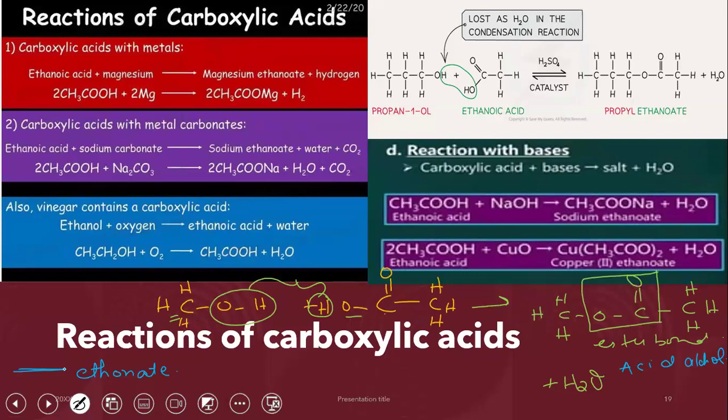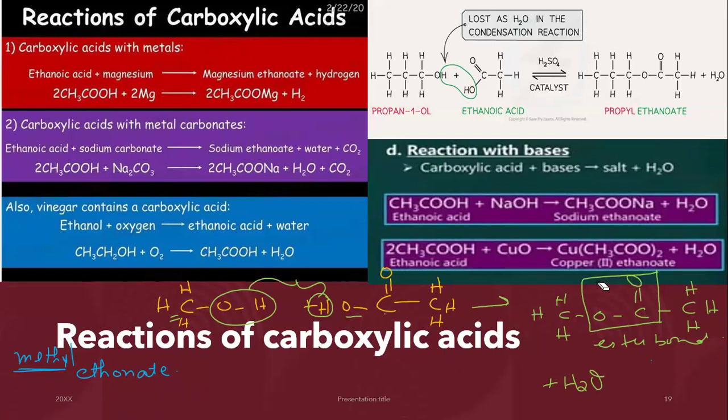My alcohol is a 1-carbon alcohol, so I will write down methyl and the name becomes methyl ethanoate. That's the trick. Whenever you are naming your ester, first write down the name of the alcohol and then the name of the carboxylic acid. That's a shortcut. So that means my ester is known as methyl ethanoate, right?